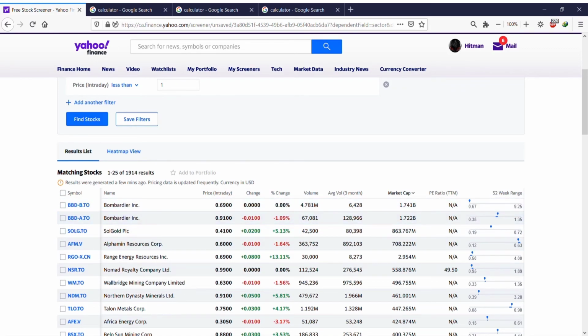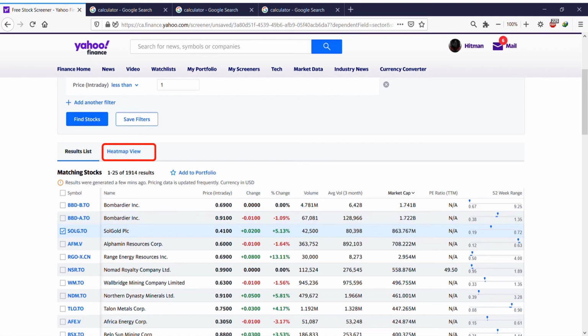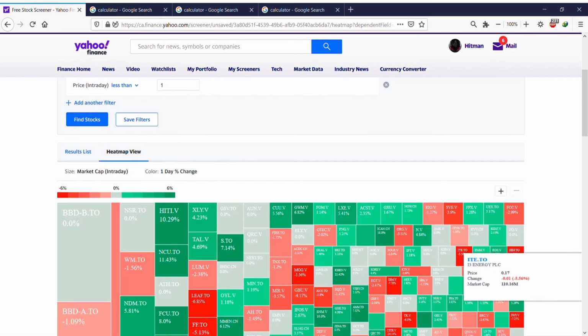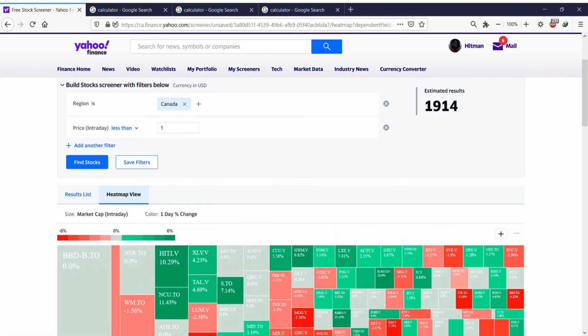And you can click on each, and you can check each of them, and you can add to portfolio easily. After clicking on each one that you want, you can just come here and add to portfolio, which I'm not going to add. You can also see the heat map. Heat map is also showing you all of them like this.